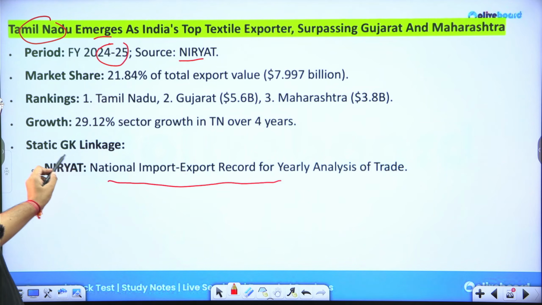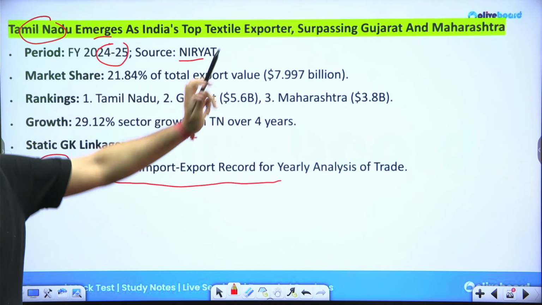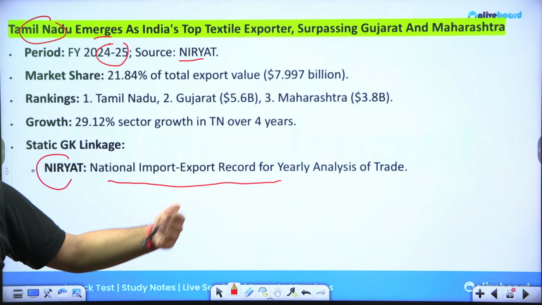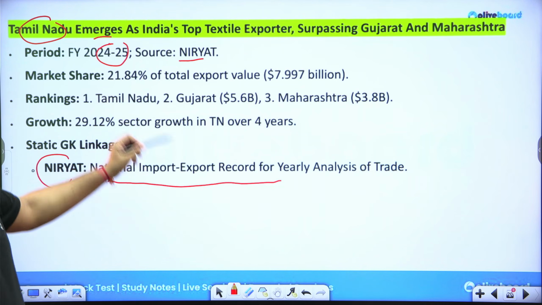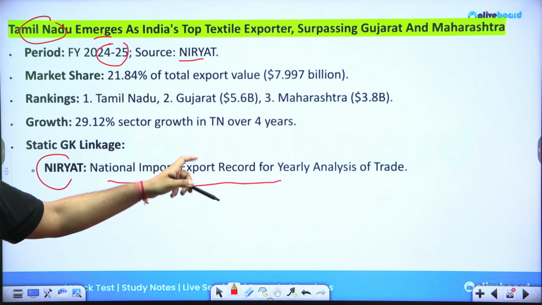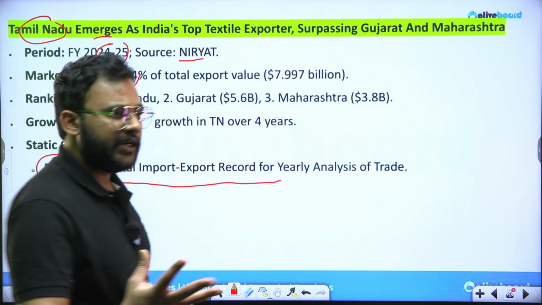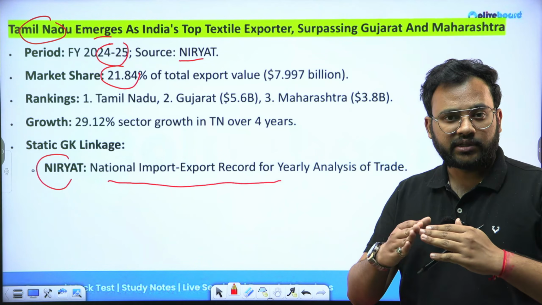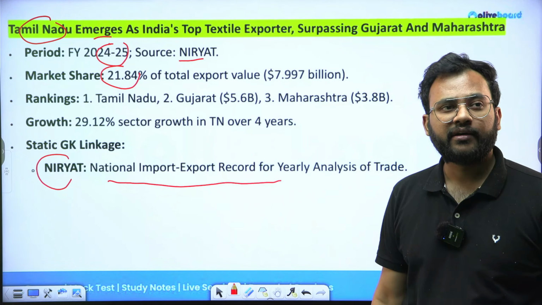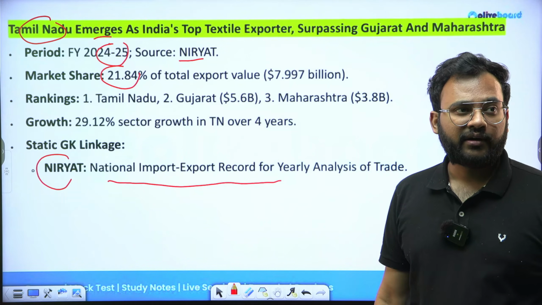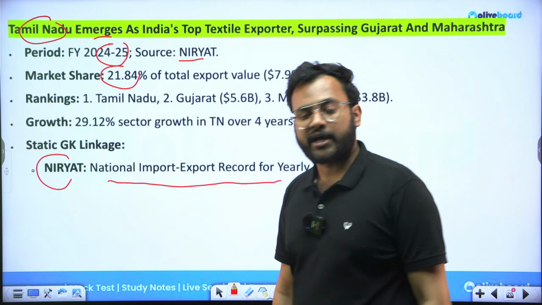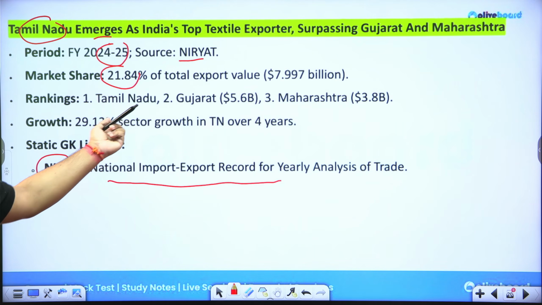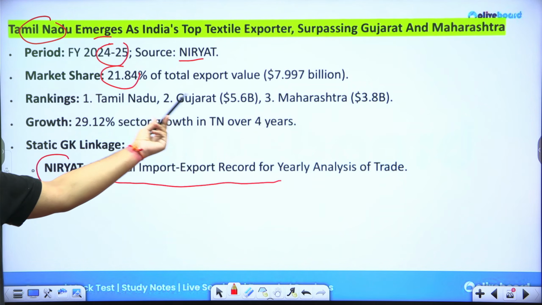According to this NIRYAT report, Tamil Nadu has surpassed both Gujarat and Maharashtra to become the top state as far as textile export is concerned. The market share of Tamil Nadu in textile export is a massive, nearly 22%, which is a big market share, because the textile industry in India is quite diversified and big, with multiple states. If you have such a large chunk of the entire market, then you are a big player.